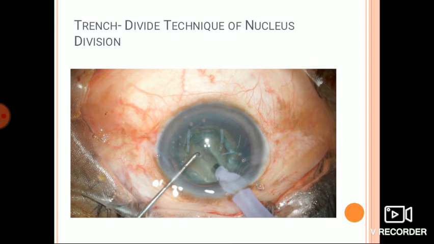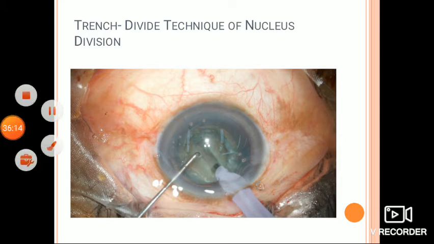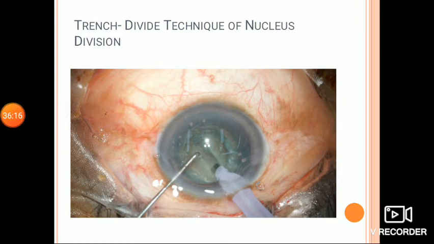The other techniques are the phaco-chop technique, which can be done by horizontal chopping or vertical chopping methods, the stop and chop technique, or the chop and debulk technique, and the fourth is the choo-choo chop and flip phacoemulsification technique.